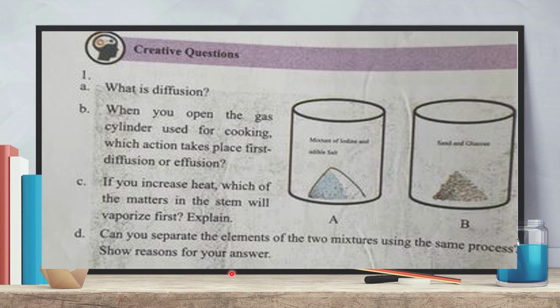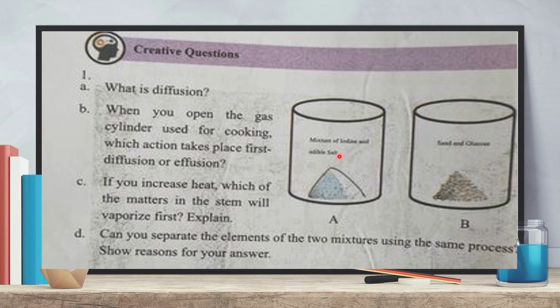Now D number question: can you separate the elements of the two mixtures using the same process? Show reasons for your answer. Look, in the first beaker there are iodine and edible salt, and in the second beaker there are sand and glucose. If you want to separate them from the mixture, can you use the same process?